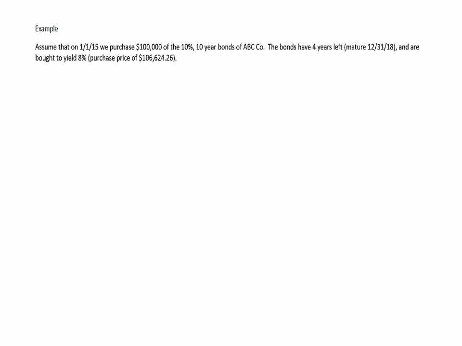Okay, let's go ahead and run through a quick example of this. Assume that on January 1st, 2015, we purchased $100,000 of the 10% 10-year bonds of ABC Company. The bonds have 4 years left to run. They mature 12/31/18 and are bought to yield 8%, a purchase price of $106,624.26. And again, this confirms our intuitive expectations.